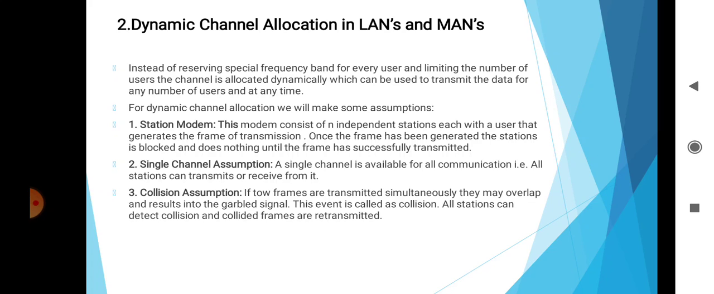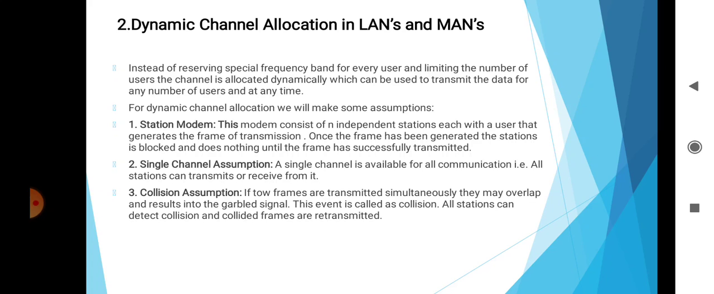For dynamic channel allocation, we will make some assumptions. First one is the station model. This model consists of n independent stations, each with a user that generates frames for transmission. Then once a frame has been generated, the station is blocked and does nothing until the frame has been successfully transmitted.